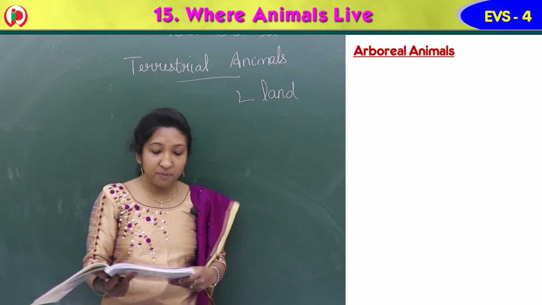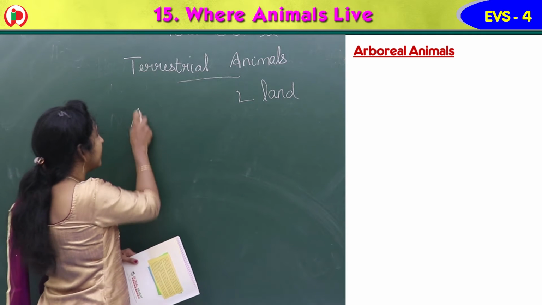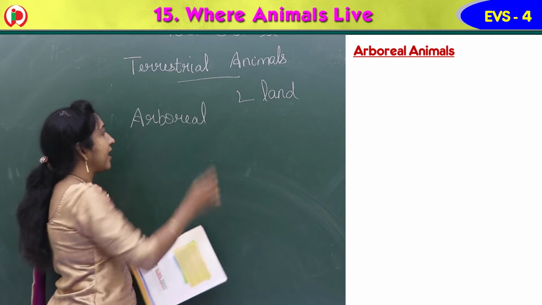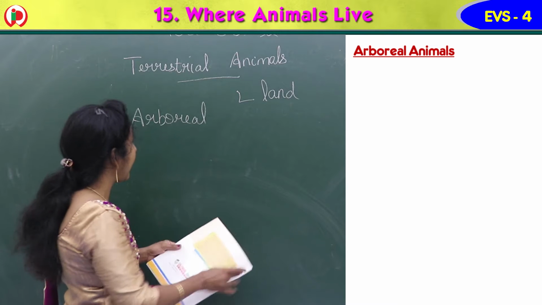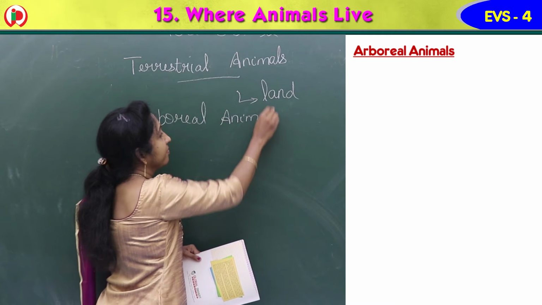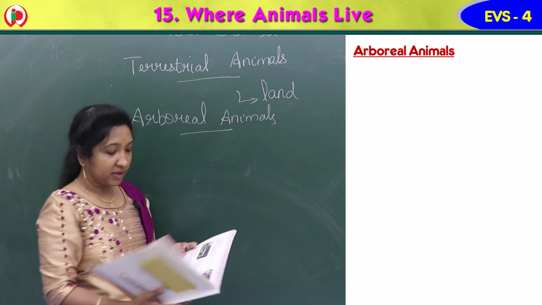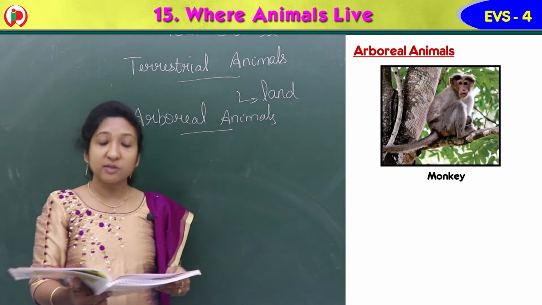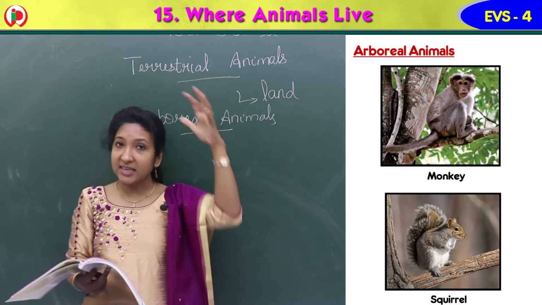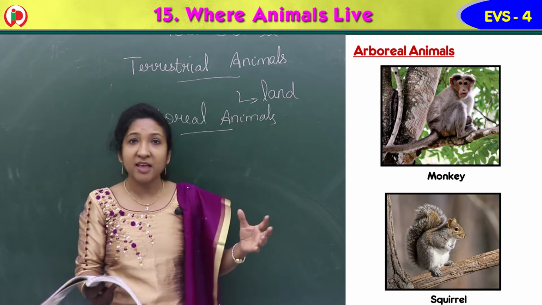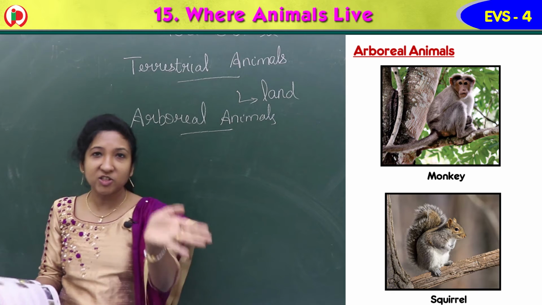Next come arboreal animals. So what are these arboreal animals? A-R-B-O-R-E-A-L, arboreal animals. Arboreal animals, for example monkeys and squirrels, live on trees. Have you seen monkeys jumping from one tree to another?